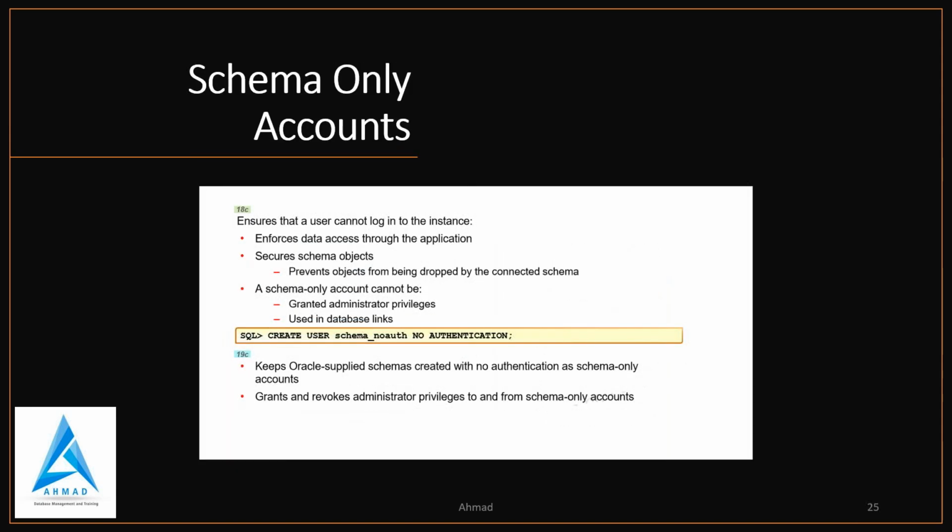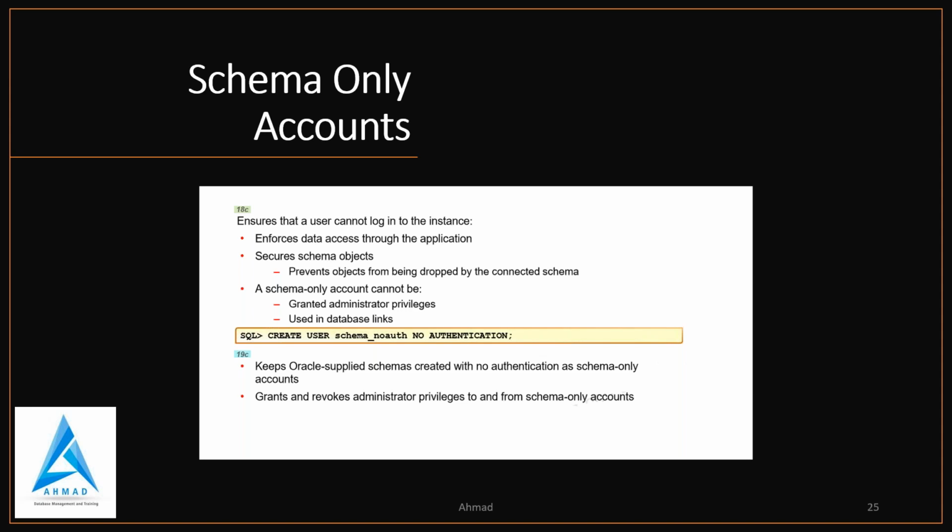So if you see in 18c, users cannot log into the instance, enforce data access through the application, secure schema objects, and a schema only account cannot be granted administration privileges used in a database link. So how do you create a user: CREATE USER username NO AUTHENTICATION.